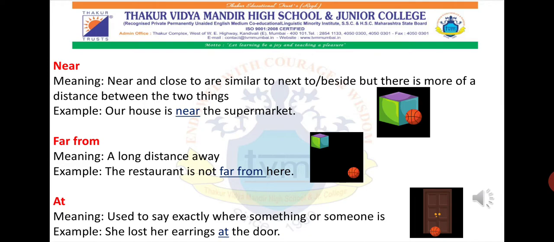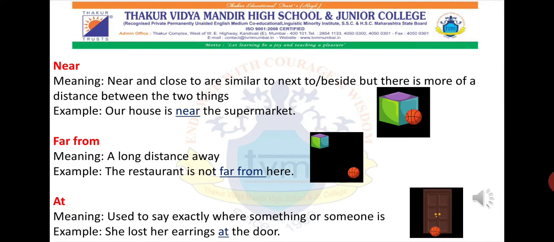Therefore we use the preposition near to tell that a particular object or activity just happened near me or near a particular place.